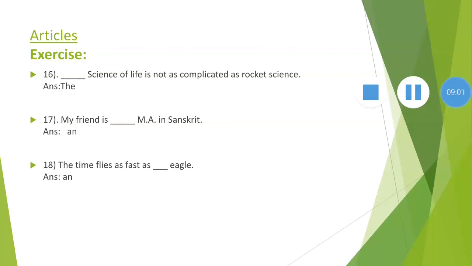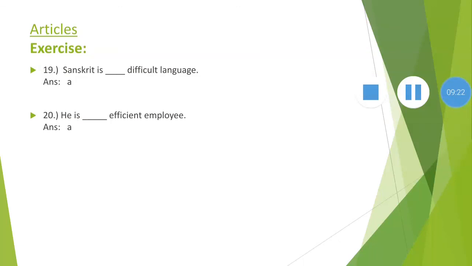Next, time flies as fast as dash eagle. Okay, it gives indefinite sense, and the word eagle begins with the vowel like sound, that's why we use an article. Time flies as fast as an eagle.